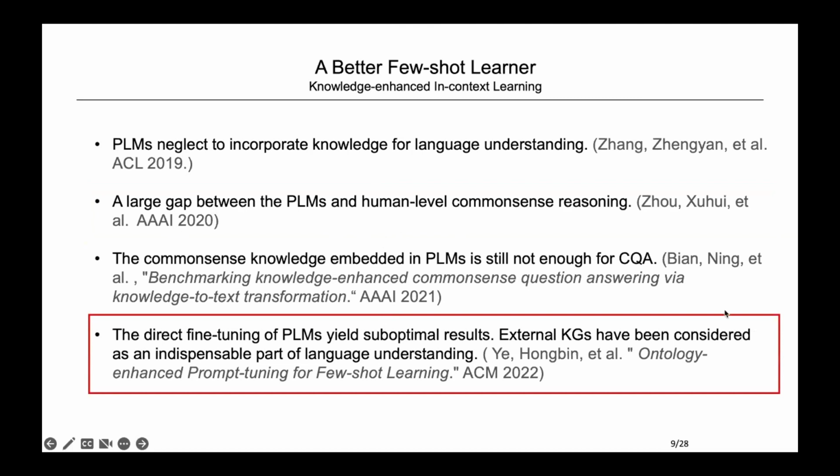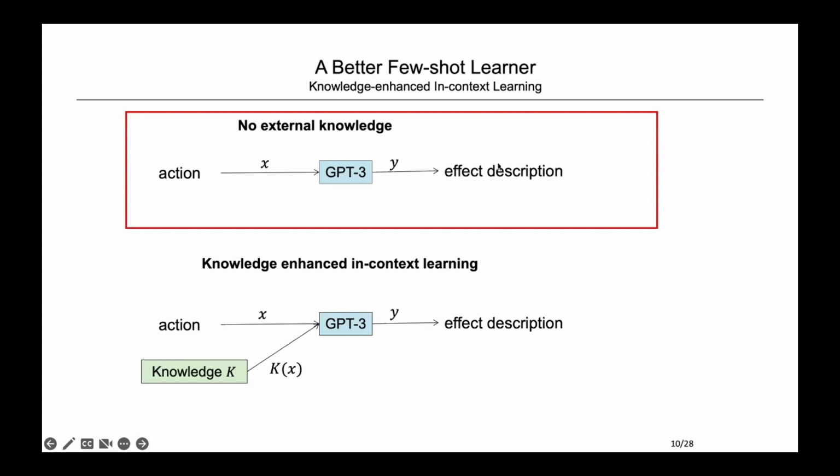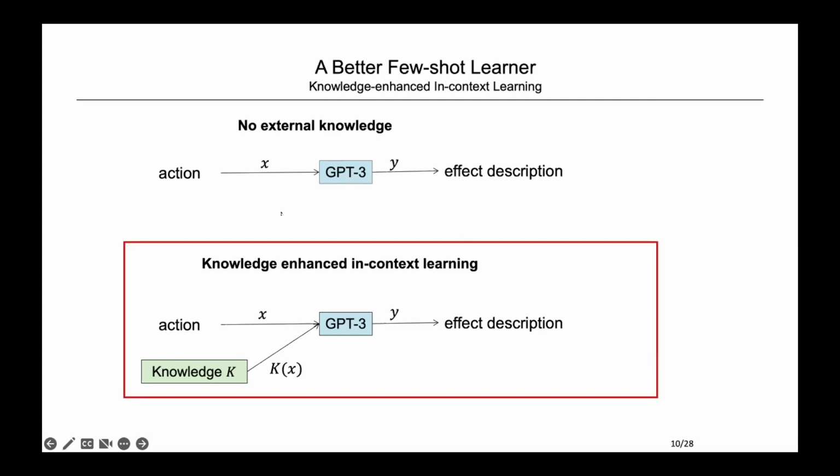External knowledge graphs have been considered an indispensable part of language understanding. We develop our knowledge enhanced in-context learning method in this work. In the original in-context learning without external knowledge, the action prompt is sent to GPT-3 and the output text is used to predict the effect. In our knowledge enhanced in-context learning, the textual knowledge pieces together with action descriptions are employed as input to the GPT-3 model to do post-condition prediction through in-context learning.